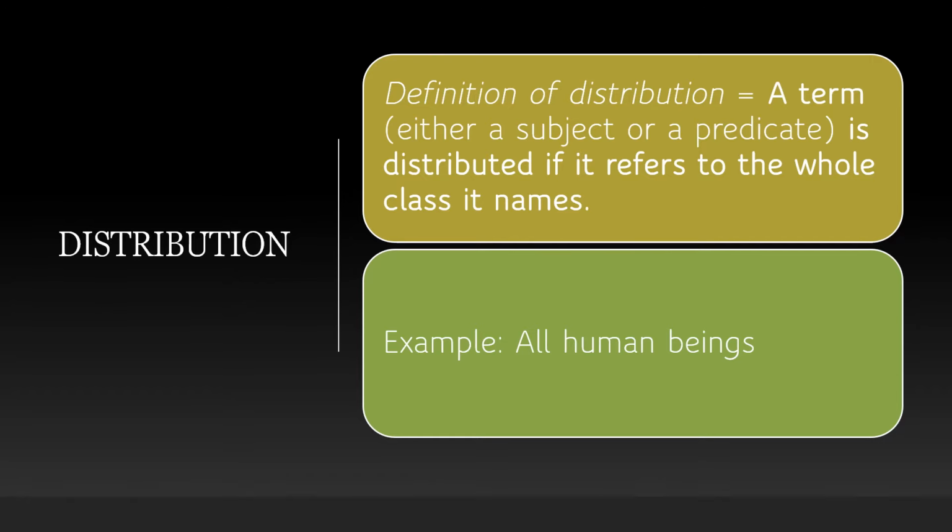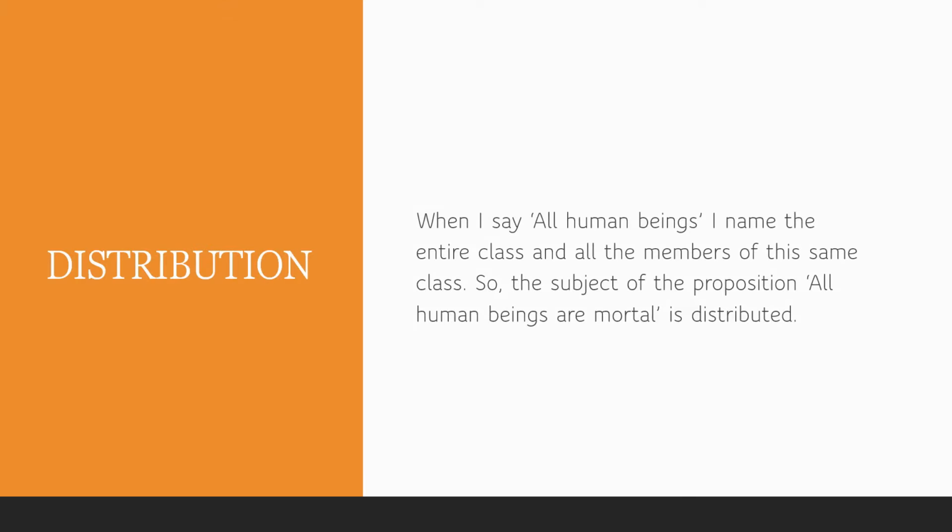So, in the proposition all human beings are mortal, the term all human beings is the subject that is distributed to the entire class it names. So, the name of this class is all human beings, okay? And when I say all, I refer to the entire class, to all the members of this class. So the subject of the proposition, all human beings are mortal, is distributed.